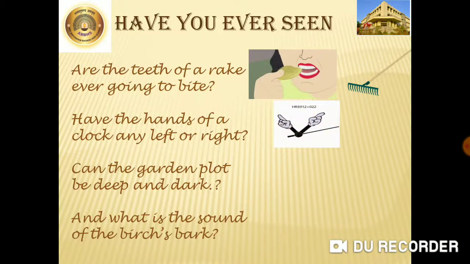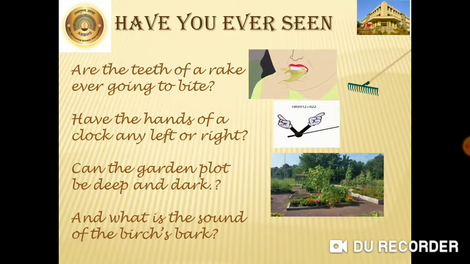So another example is of the hands of the clock. We say hands of the clock. So do these hands have left and right? Then we have the garden plot. A garden plot means what? The area of a garden.